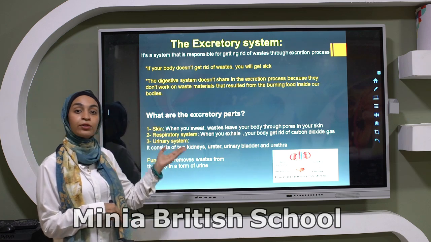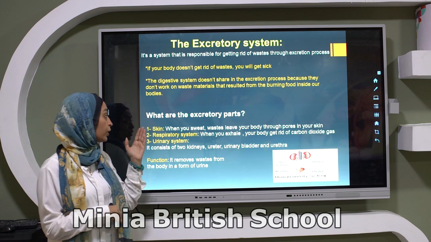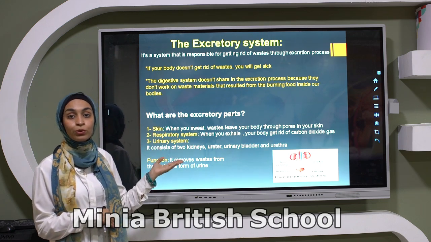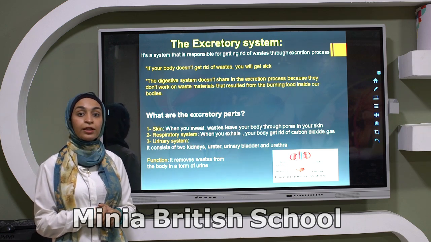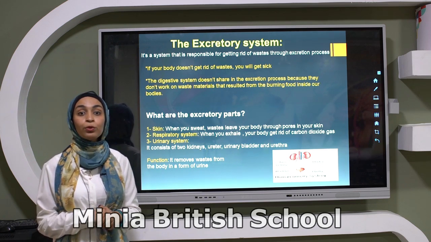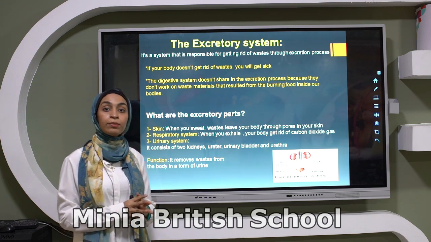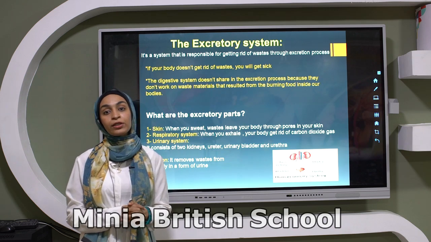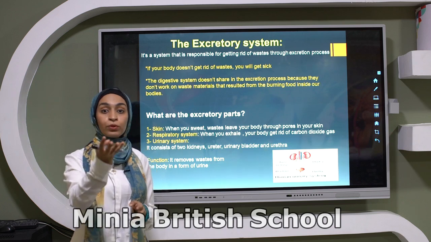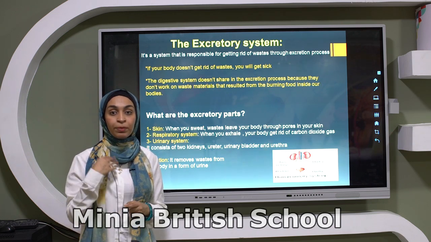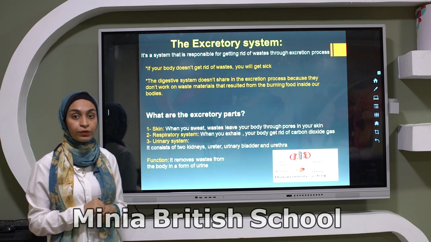What are the parts that are responsible for the excretion process? We have three parts here: number 1, the skin; number 2, the respiratory system; number 3, the urinary system. The skin gets rid of excess water through pores that cover most of the body. The respiratory system can get rid of carbon dioxide gas during the respiration process. Actually, during the exhalation process, the carbon dioxide gas is expelled out. It is the two lungs that do this function.